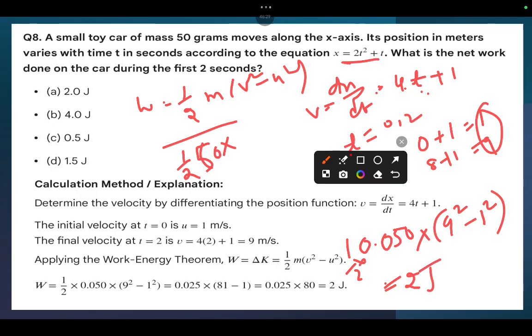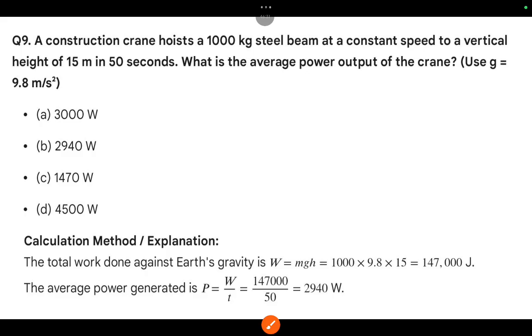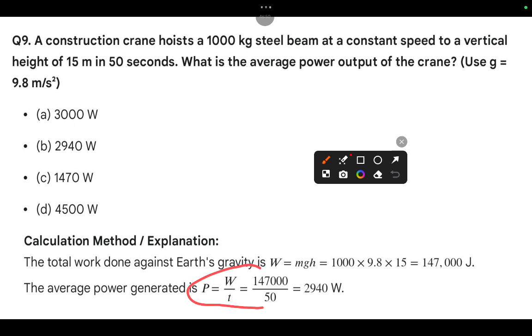Okay, clear. Ninth one: a construction crane hoists a 1000 kg steel beam at a constant speed to a vertical height of 15 meters in 50 seconds. What is the average power output of the crane? So you have to go with the power formula, again P equal to W by t.